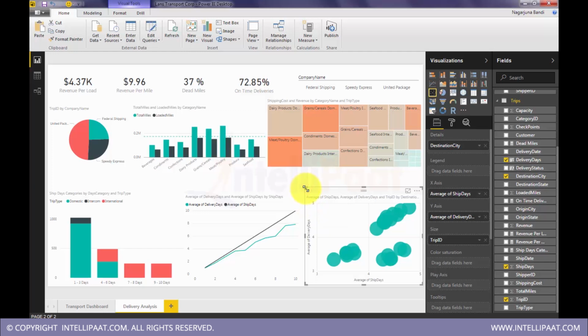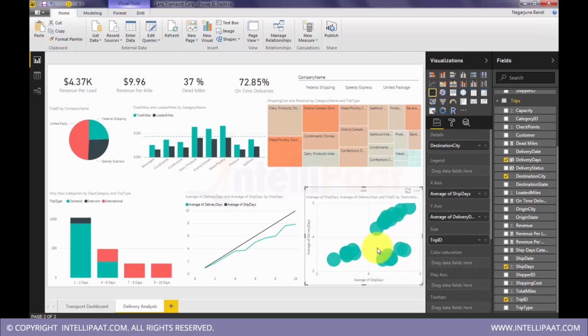So now here what it is saying is, this scale is on delivery days and this scale is on ship days. Towards the right side ship days are increasing and towards the top delivery days are increasing. When ship days are increasing and delivery days are increasing, so this quarter is okay, this is normal, because ship days are increasing and delivery days also increasing. That's why it is on top quartile.